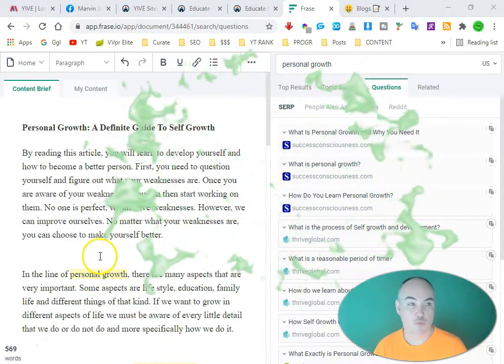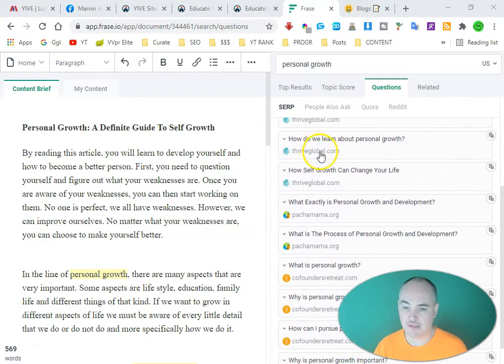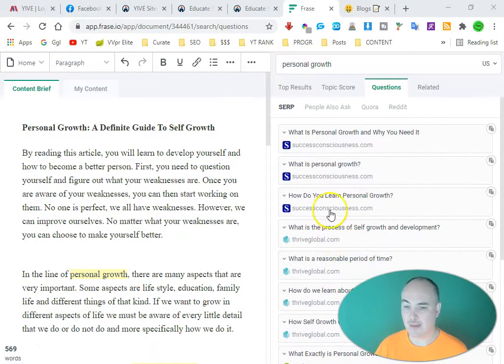Now, one thing that I really like about Frase here is that you also have the ability to curate. So you can actually come over here to say like questions, and you can see the top questions from leading sources. And Google really likes when you curate content that is related to your article. So we can take a couple of curations here from the top ranking articles.